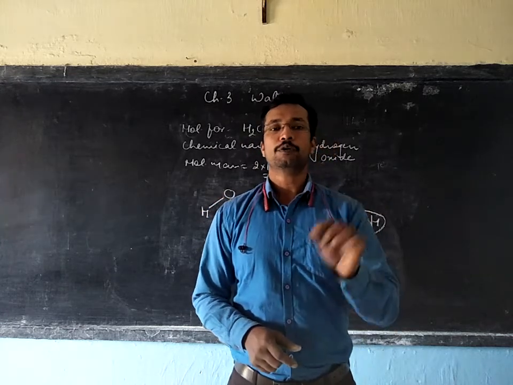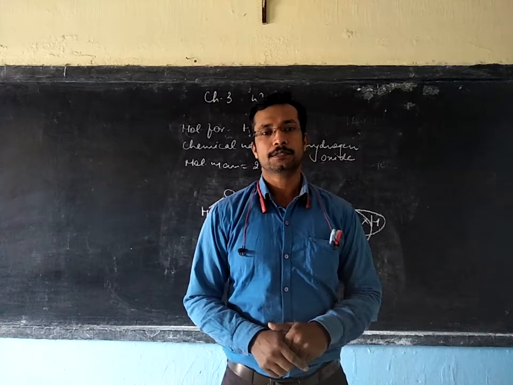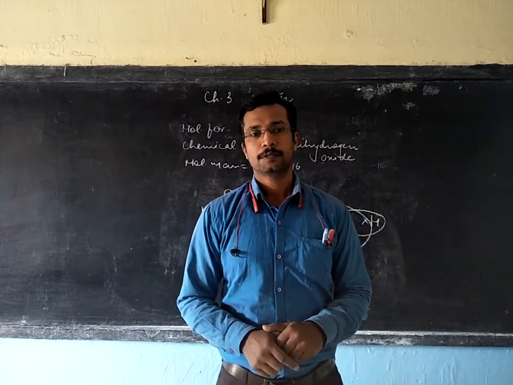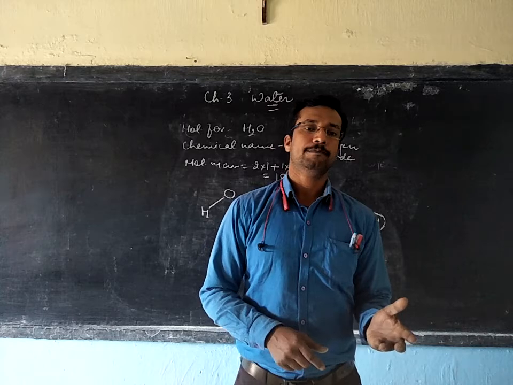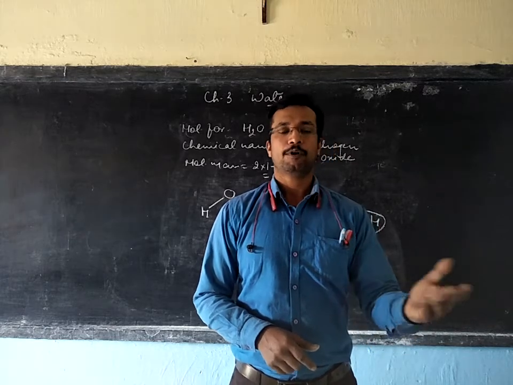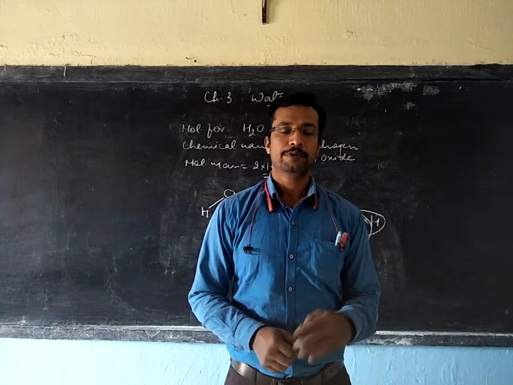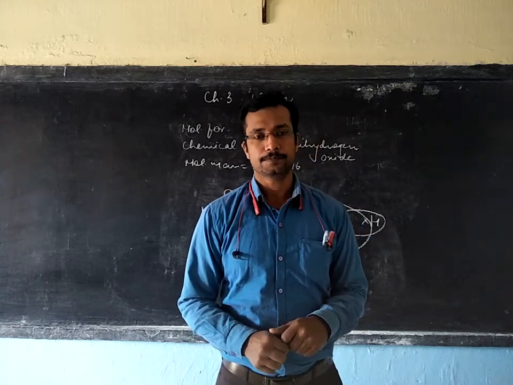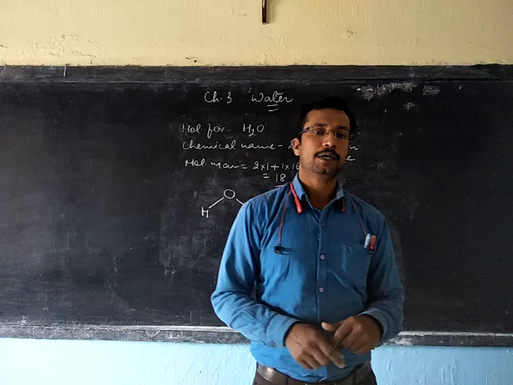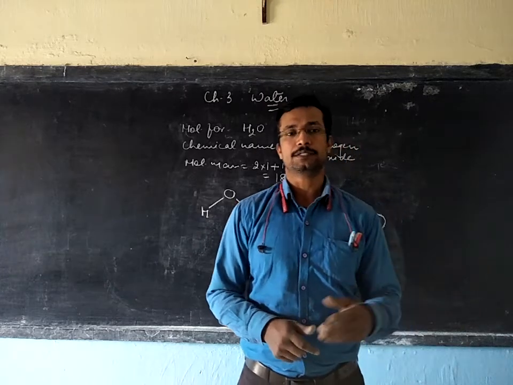Only 2.5% of water is drinkable water. Other forms of water are in the form of ice and glaciers, which we cannot obtain directly. That's why it becomes very necessary to save and conserve water.